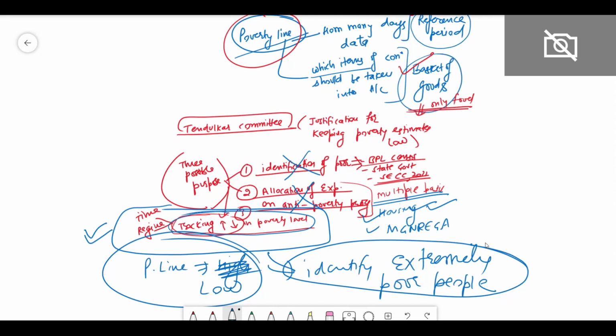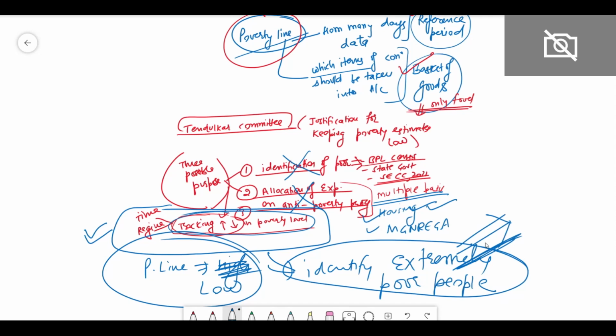So if the person cannot afford even the consumption expenditure of even the low poverty line, that is an extremely poor person, and government can focus upon these extremely poor people. This is the purpose, that government is able to make some schemes for them, right? So government should focus upon the extremely poor people. So that is the ultimate purpose, that our policies, our direction of the budget, the overall government thinking, should be in the direction of focusing upon the extremely poor people, and not just for